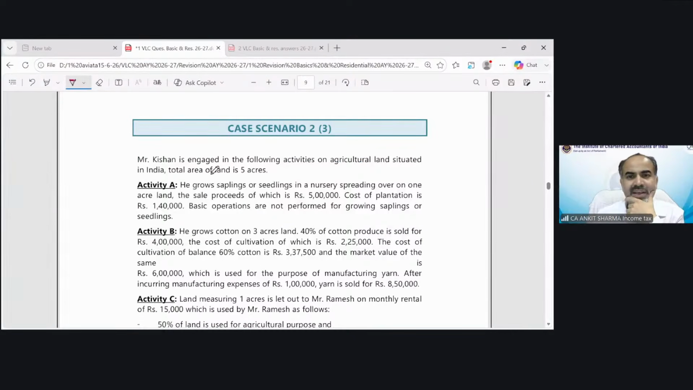Next is case scenario 2. This is for agricultural income. Mr. Kishan is engaged in the following activities on agricultural land situated in India.